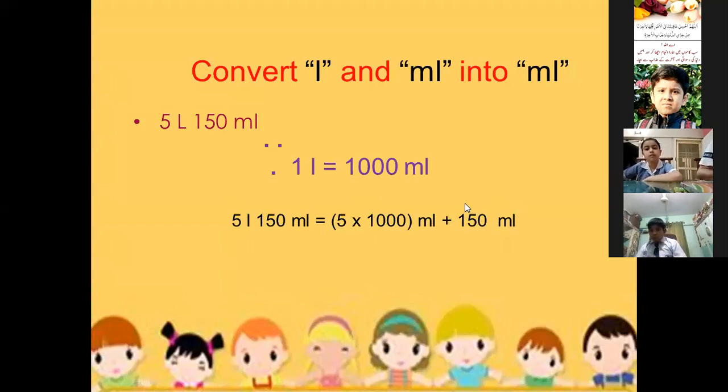We will not touch this 150 ml. Now come to the second step. When you multiply 5 by 1000, you get the answer 5000 ml, and you write 150 ml as it is.